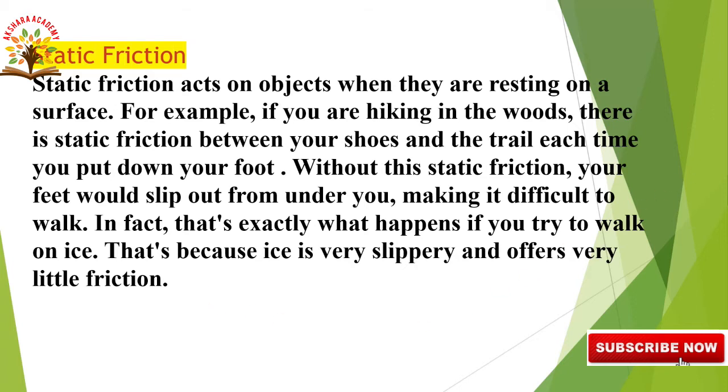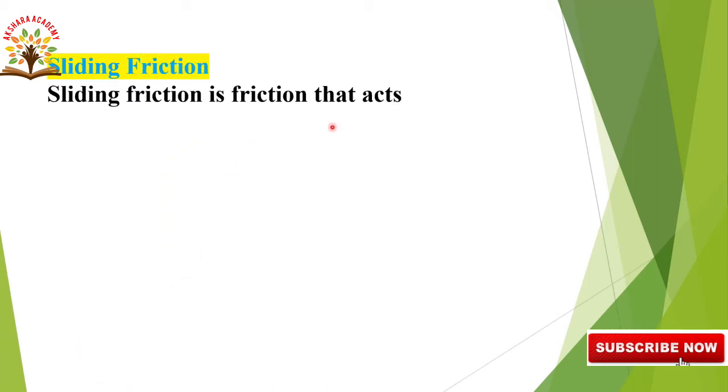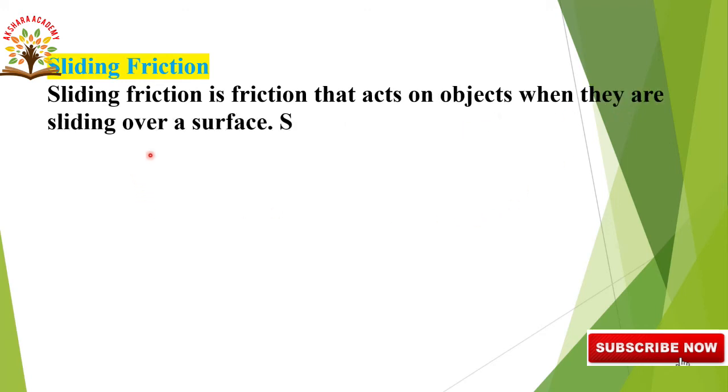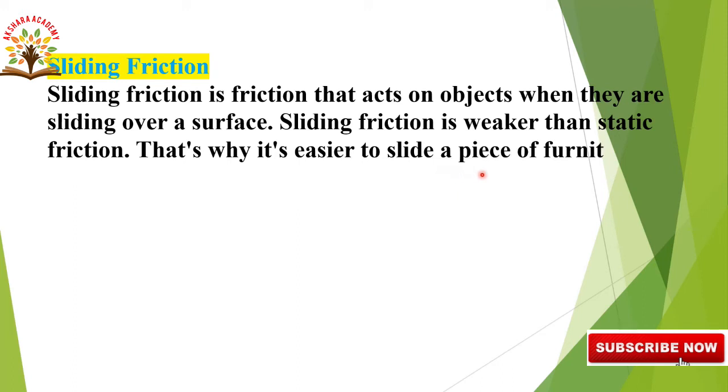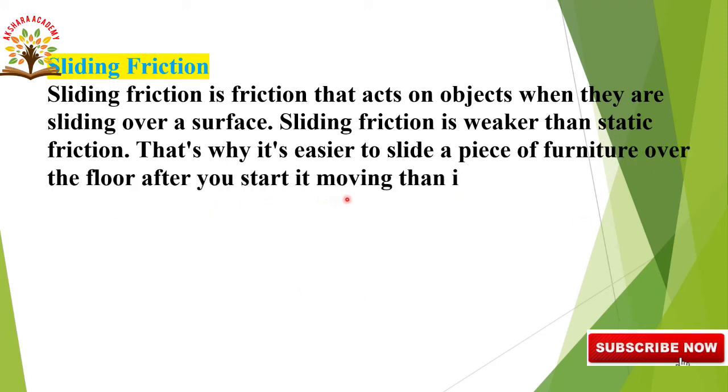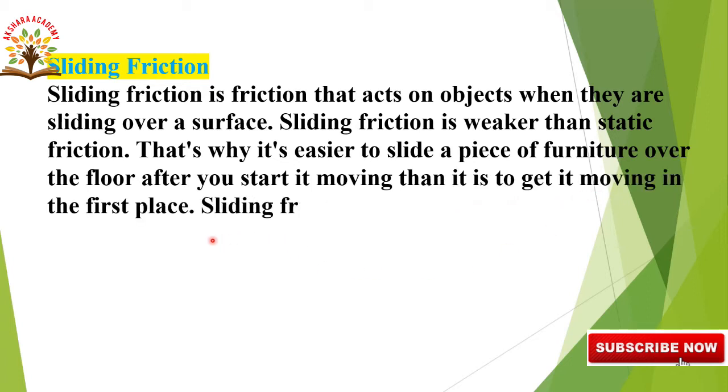Next, sliding friction. Sliding friction is friction that acts on objects when they are sliding over a surface. Sliding friction is weaker than static friction. That's why it is easier to slide a piece of furniture over the floor after you start it moving than it is to get it moving in the first place.